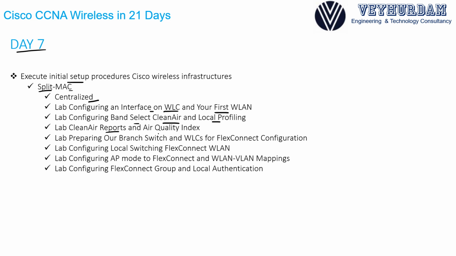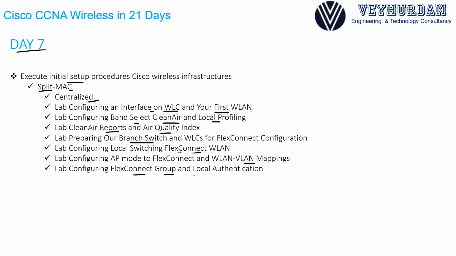CleanAir reports and air quality index will be another focus. We will go over how to prepare our branch switch and WLCs for FlexConnect configuration. How to do the configurations will be our main focus. Configuring local switching at a FlexConnect wireless LAN, configuring your access point mode to FlexConnect, and doing the wireless LAN to VLAN mappings will be a huge part of day 7. We will also understand what FlexConnect means and how we can do the deployment.